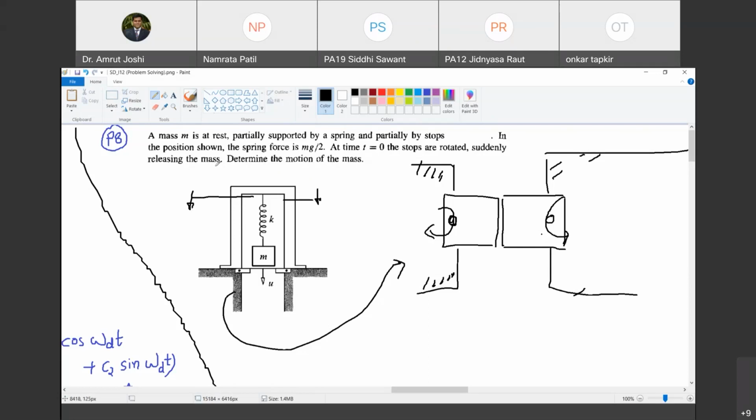Chalo. Suddenly releasing the mass, determine the motion of the mass. So you have to determine the motion of the mass. Question: what is the reference with respect to which we should determine the motion? Unless otherwise specified, the reference should be the unstretched condition of the spring. Are you with me? What should the reference be? The unstretched condition of the spring. So can you tell me, if the spring force at this instant of time is mg by 2, what must be the stretch of the spring?